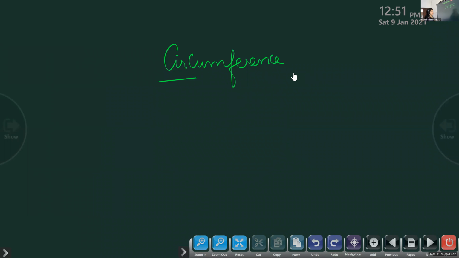Circumference means what? That is the perimeter. Perimeter of the circle. Around the rectangle, we say it is the perimeter of the rectangle. We add all the sides, isn't it? I told you there was a problem regarding that, no?